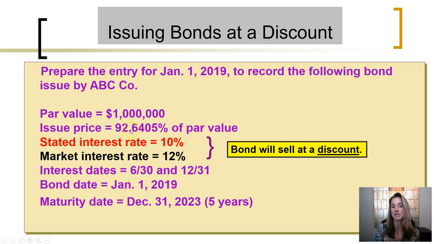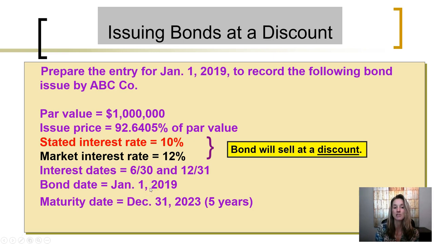The reason they have to be issued less than their par value, or sold for less than what they are promising to pay back, is because the bonds are paying a stated rate of interest of 10%. But currently, investments on the market are paying a 12% return. So in order to attract investors, the company has to discount their bonds. They sell them for less than what they will pay back. That will attract investors. The bonds will pay interest twice a year on June 30th and December 31st.